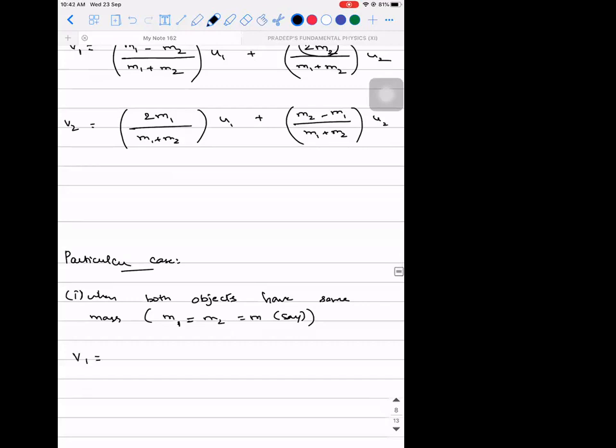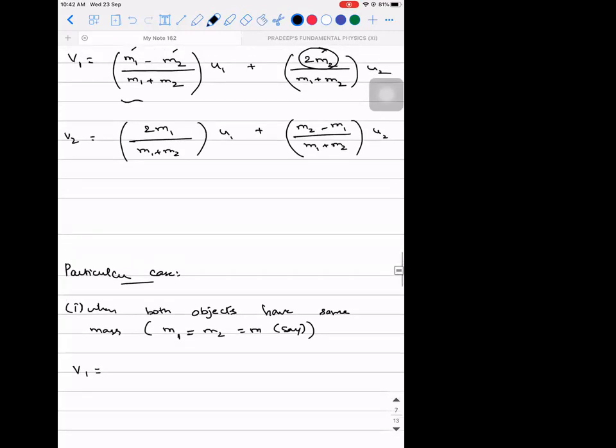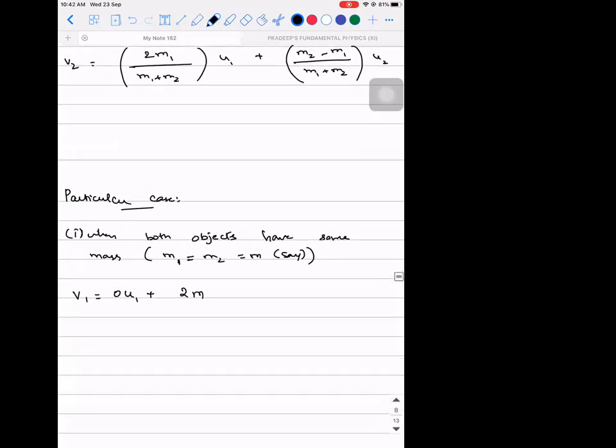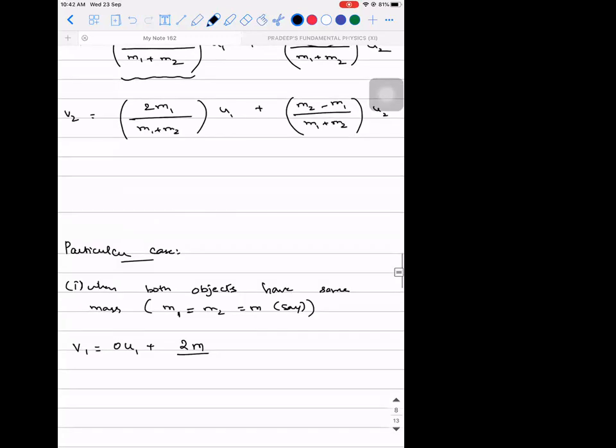So V1 is equal to, what will happen to M1 minus M2 into U1? Cancel. 0 into U1, plus 2 times, in the place of M2, can I write M, divided by, in the place of M1 plus M2, can I write 2M? Because M1 and M2 are nothing but M only, into U2. 2M and 2M will get cancelled. So V1 will be equal to U2. You're able to understand this?